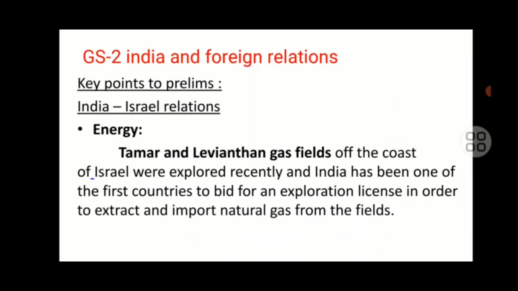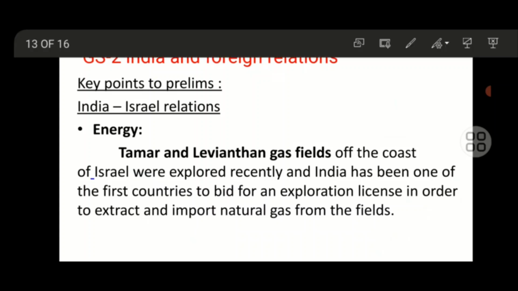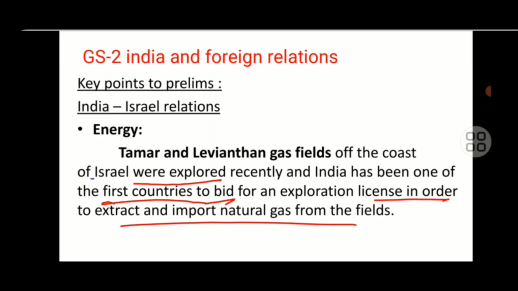Israeli PM Netanyahu extends holy greetings to Modi. This comes under GS2, India and foreign relations. India and Israel relations are very unique in energy. The Tamar and Leviathan gas fields off the coast of Israel were explored recently, and India is one of the first countries to bid for a license to extract and import that natural gas.